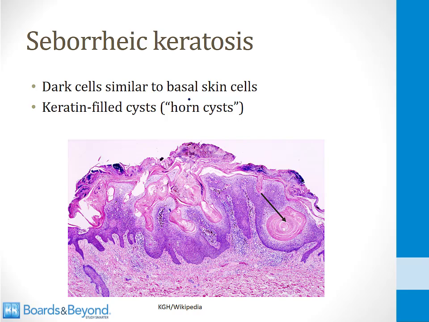On biopsy, what you see is something like what's shown in the slide. First of all, you see dark cells that are similar to basal skin cells. You can see all these dark cells here. These are the immature keratinocytes that cause seborrheic keratosis. The other classic finding are cysts that are filled with keratin. These are called horn cysts. This is one right here at the tip of this arrow. Classic finding in seborrheic keratosis.